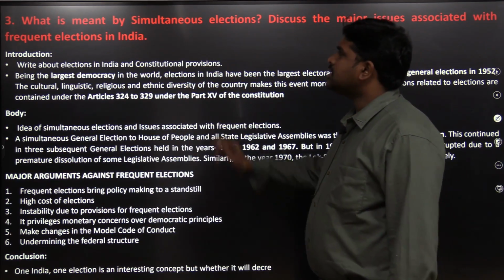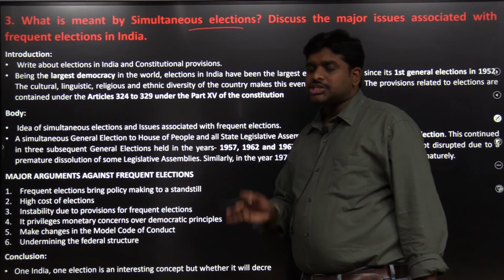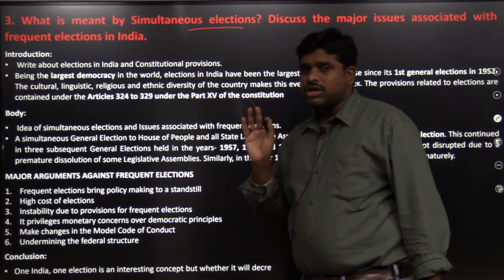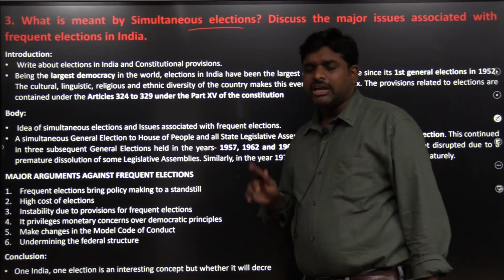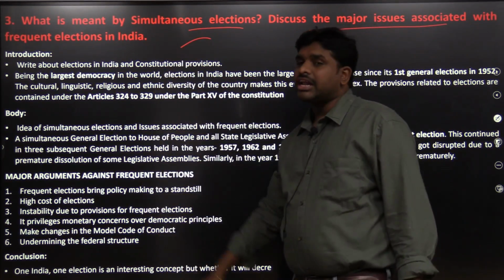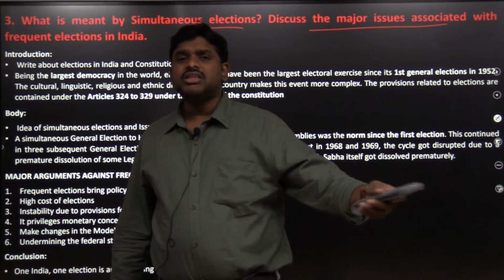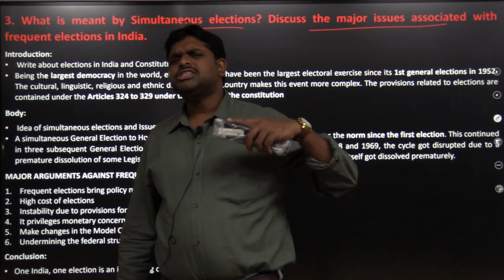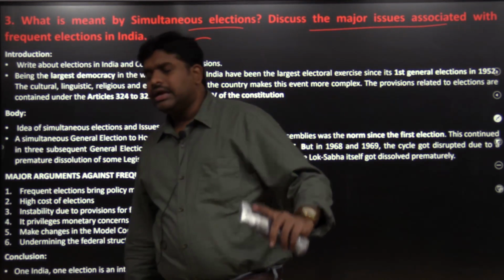The third question I asked is: what is meant by simultaneous elections? State government elections and central government elections should happen at the same time. That form of elections is called simultaneous elections. Why? Because the Narendra Modi government is now advocating simultaneous elections. Discuss the major issues associated with frequent elections in India. One state has elections this month, another state next month, another three months later. So frequent elections are happening in India all the time.